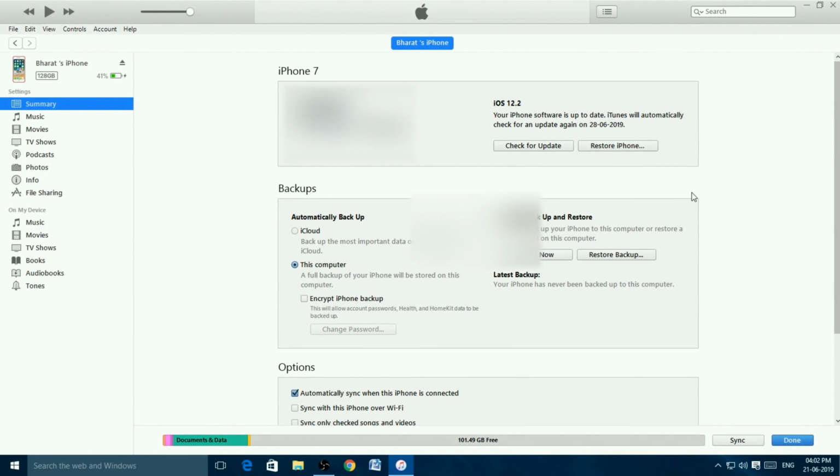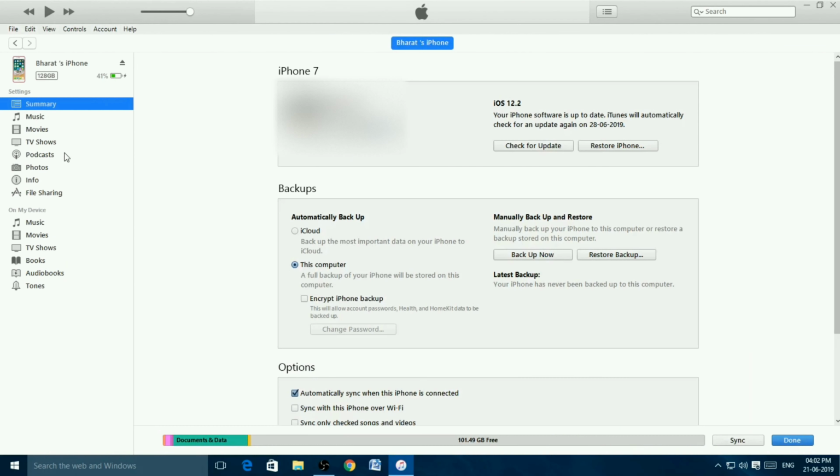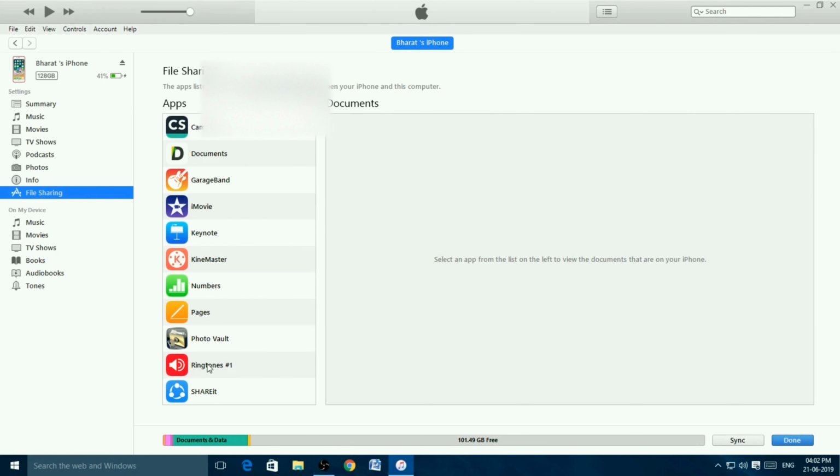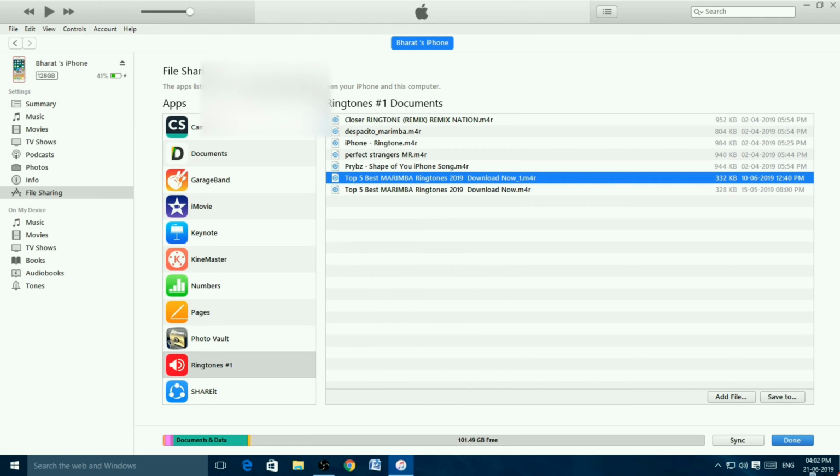After this, make sure in iTunes the option to manually sync the music is turned on. This is the most important step of this video. Go back to iTunes and choose file sharing in your device and click on the Ringtones app. Select the saved ringtone and drag it to the desktop.